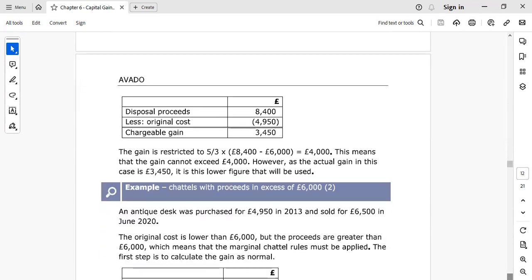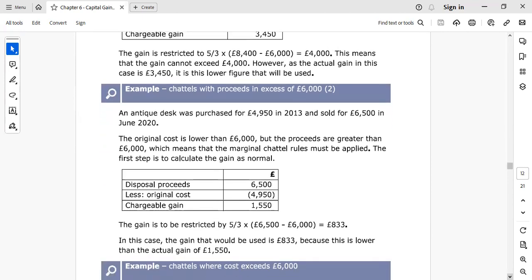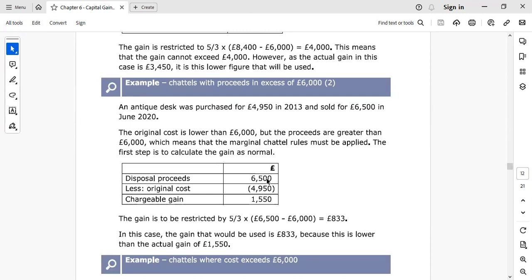Let's see another example. Again, chattels with proceeds in excess of £6,000. Here, disposal proceeds are 6,500 and original cost is 4,950, so the gain is 1,550. Because proceeds are more than £6,000 and cost is less than 6,000, we need to use the marginal rule. If we apply the marginal rule here and compare this figure 1,550 with this 833, 833 is the lower figure, so this one we need to use.